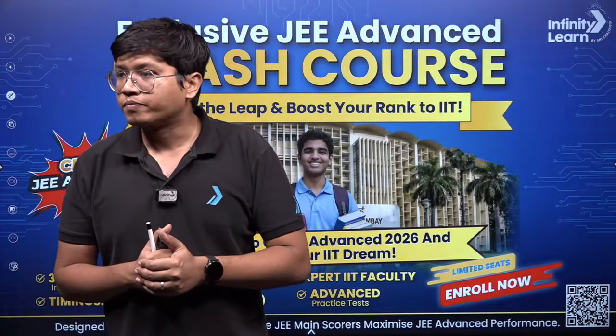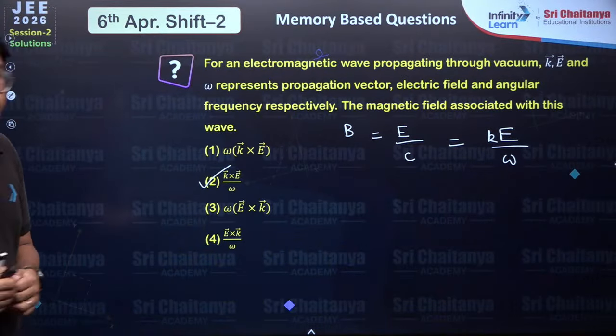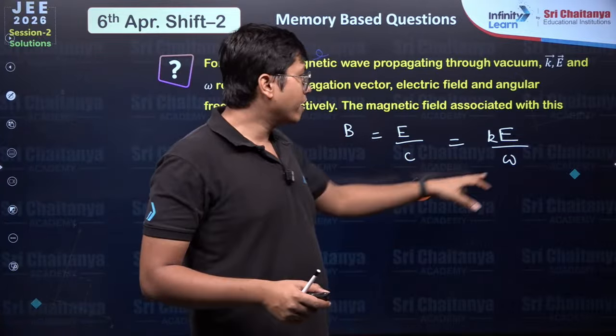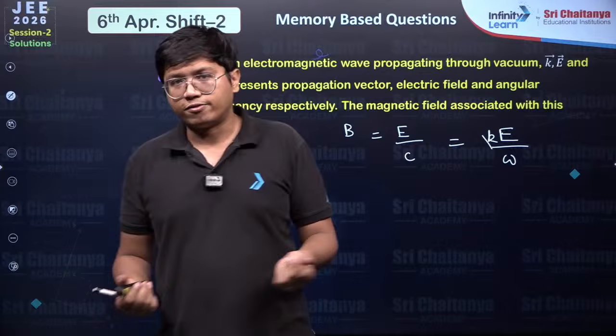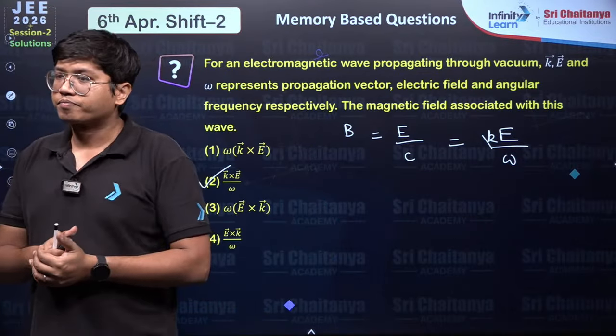It contradicts with dimensions. Why would it contradict with dimensions? Because your magnetic field is E by C and the speed of a wave is omega by K. We do it in waves itself. It should not have a problem with dimensions.